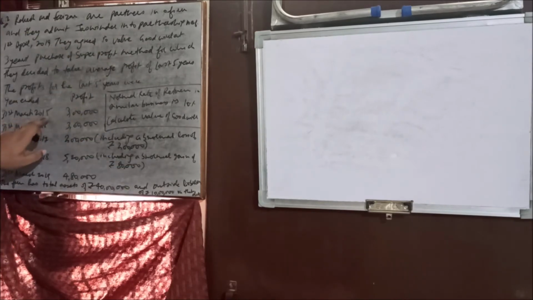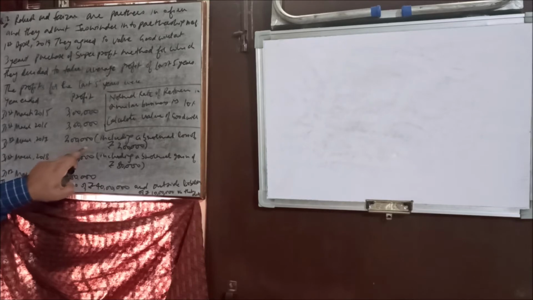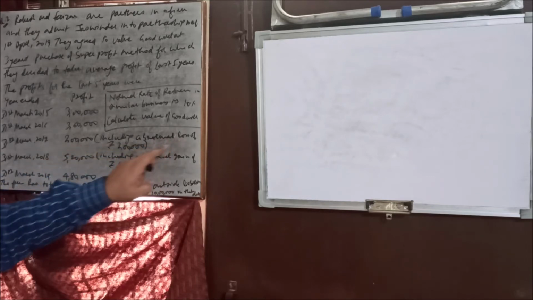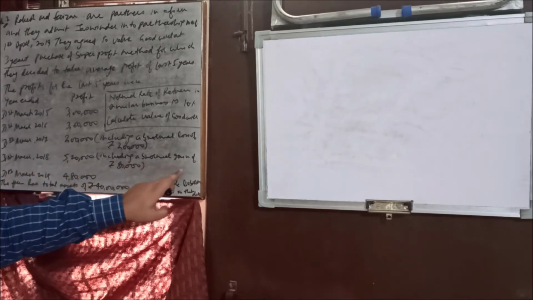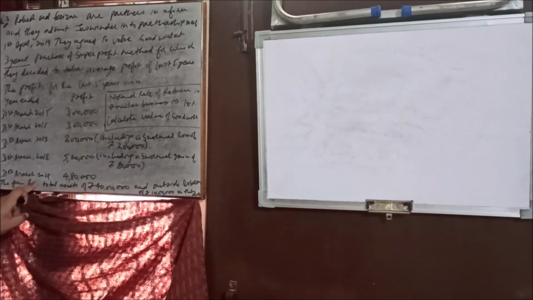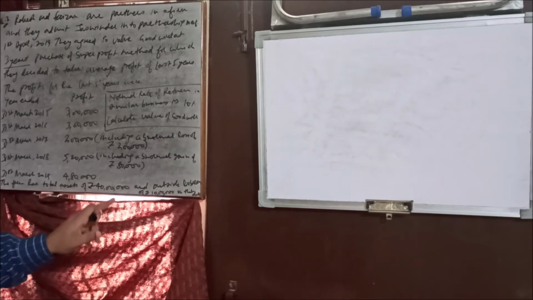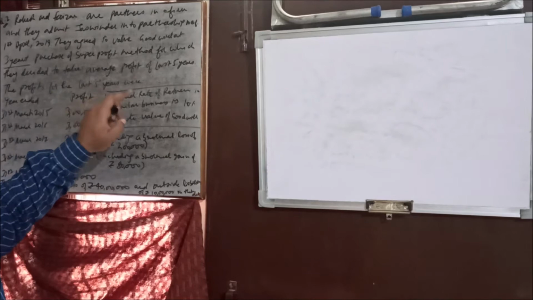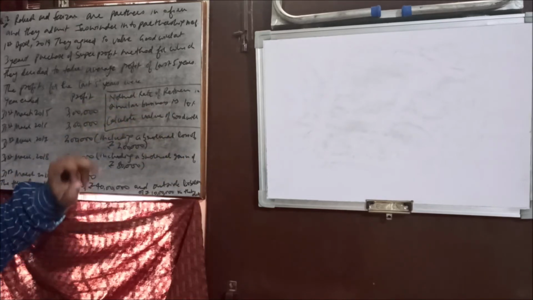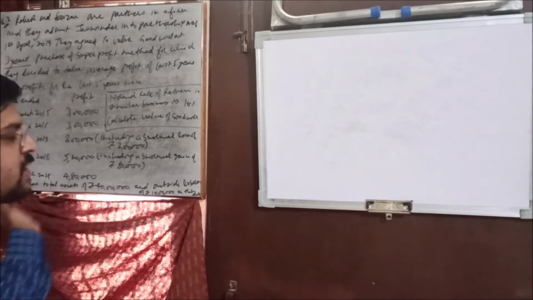In 2015 the profit is 3 lakh 60,000, and in 2017 2 lakh profit was there, including an abnormal loss of rupees 2 lakh. In 2018 the profit was 5 lakh 20,000, including an abnormal gain of rupees 80,000. In 2019 the profit was 4 lakh 80,000. The firm has total assets of rupees 40 lakh and outside liabilities of rupees 10 lakh on that date, and the normal rate of return in a similar business is 10%. Calculate the value of goodwill. So this is the question.